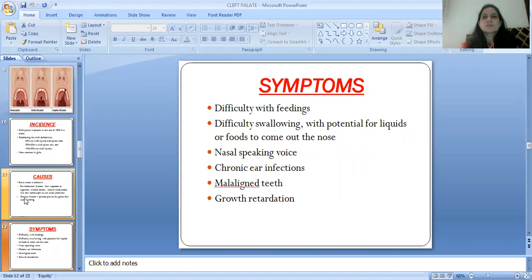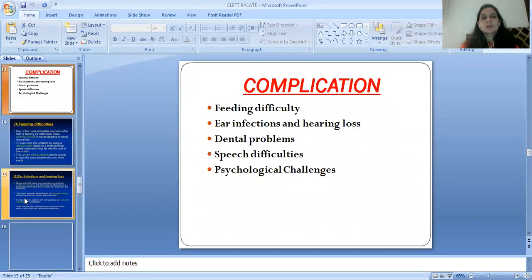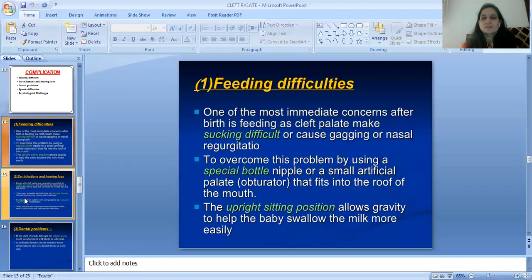Symptoms are difficulty with feedings, difficulty swallowing with potential for liquids or food to come out the nose, nasal speaking voice, chronic ear infections, small misaligned teeth, growth retardation. Complications are feeding difficulty, ear infections and hearing loss, dental problems, speech difficulties, psychological challenges.